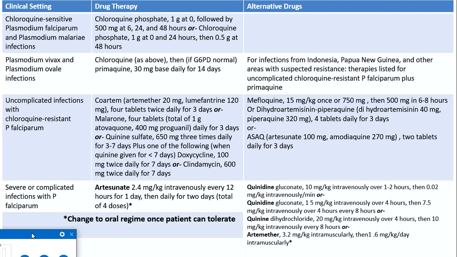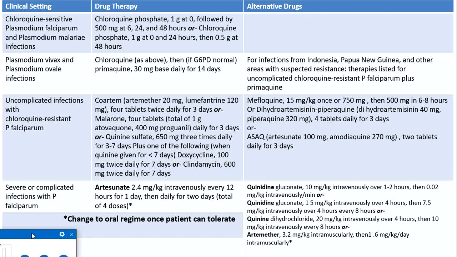Then for uncomplicated infections with chloroquine resistant falciparum malaria, it should be remembered that resistant falciparum malaria should always be treated with the combination of at least 2 drugs, to avoid the development of resistance to other drugs as well. So drug of choice is Coartem, which is a combination of artemether 20 milligram and lumefantrine 120 milligram, 4 tablets twice daily for 3 days, a 6 dose course. But now we have a tablet which contains the equivalent of 4 tablets, that is 80 milligram of artemether and 480 milligram of lumefantrine, and this 1 tablet can be taken twice daily for 3 days.